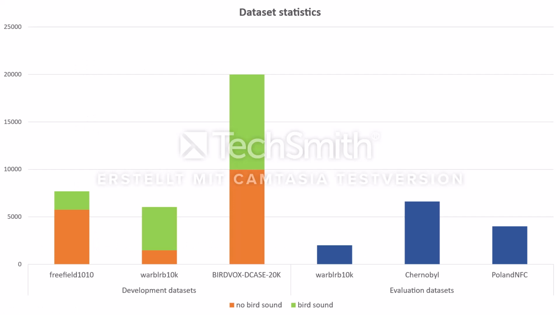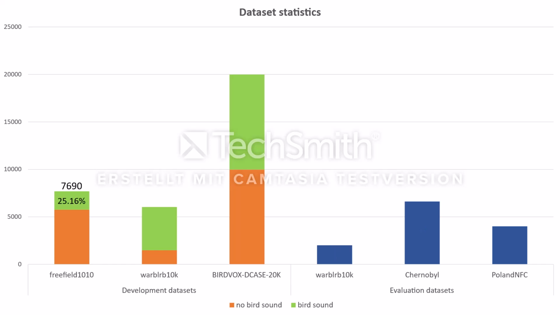Now that you have an understanding of what the datasets look like, let us take a look at the statistics. As annotation data has only been made public for the development datasets, the percentage of positives is unknown for the evaluation datasets. This is because the challenge organizers planned on using the evaluation datasets for future challenges.